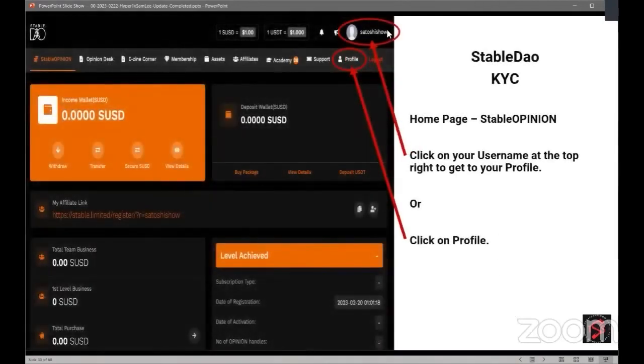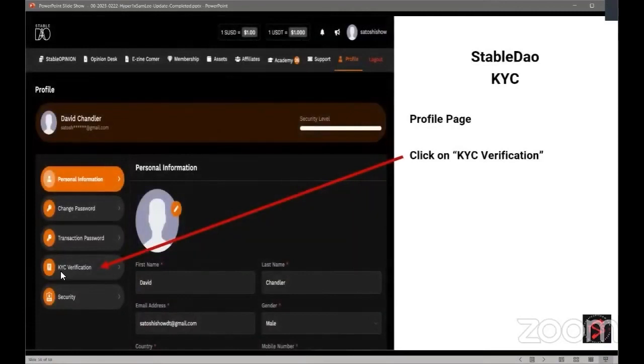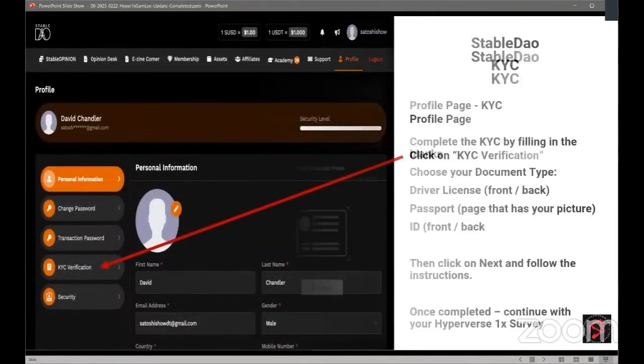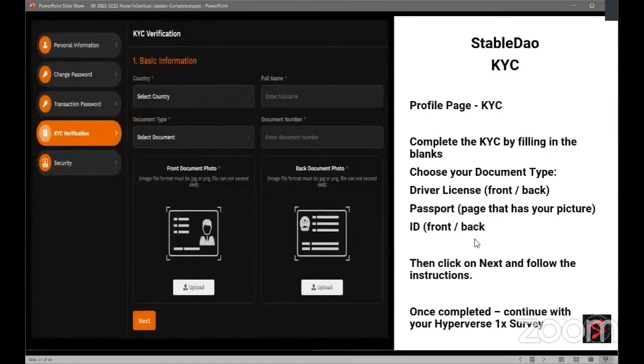Again, if you take a look at the top right and you see your username, that means you are correctly logged in. And if you see the Opinion Desk, which Mike pointed out, then you are in the right place. What you want to do next is click on your username or your profile. Either one of these will take you to the profile. Once you get to the profile, you want to click on KYC verification, and this is how you would complete your verification.